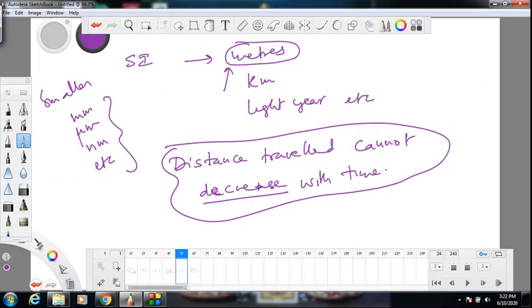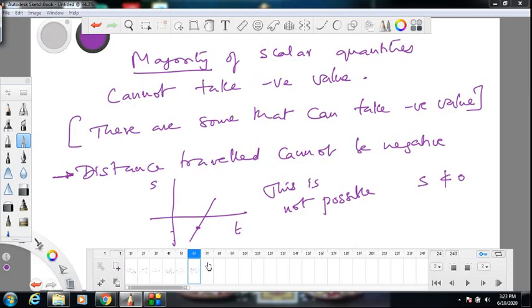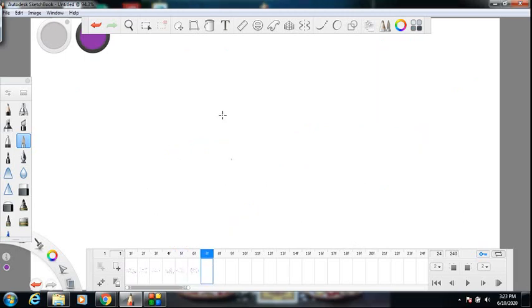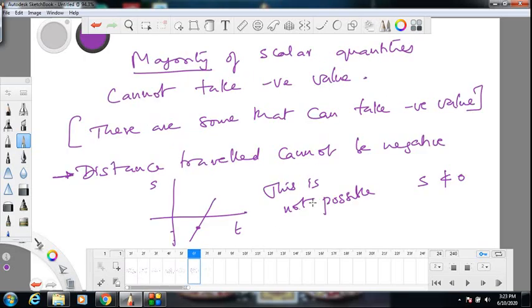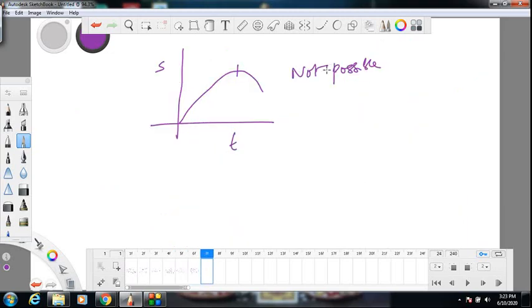Then distance traveled cannot decrease with time. Suppose you traveled 1 kilometer in a certain time. After that you stopped. If you continue to stay there, you traveled 1 kilometer. Or if you continue to walk, you would have traveled more than 1. But can it be less than 1? You already traveled. How can it be less than 1? So distance traveled cannot decrease with time. That means if I have a graph of distance traveled versus time which is like this, it is not possible. Because it has been increasing with time, but from this point it is decreasing with time. So distance traveled cannot be negative and cannot decrease with time.